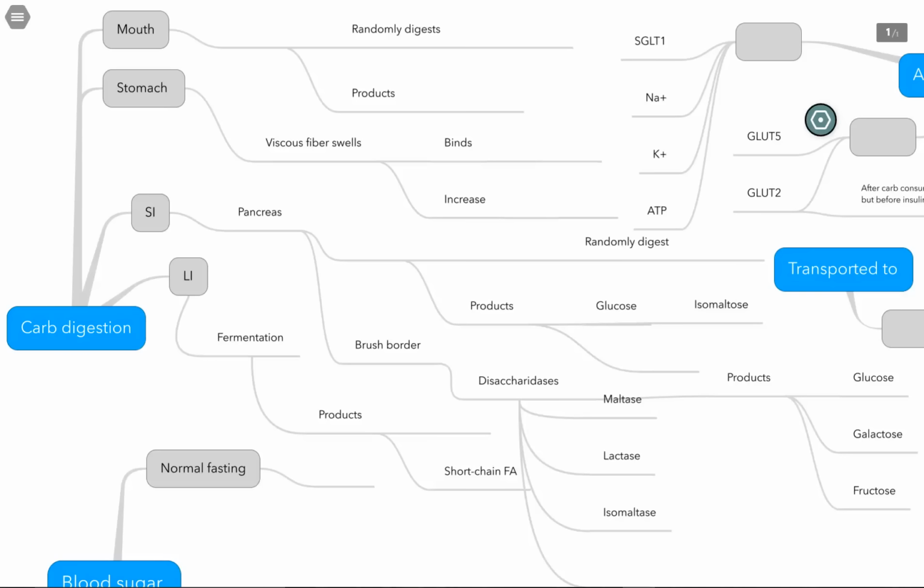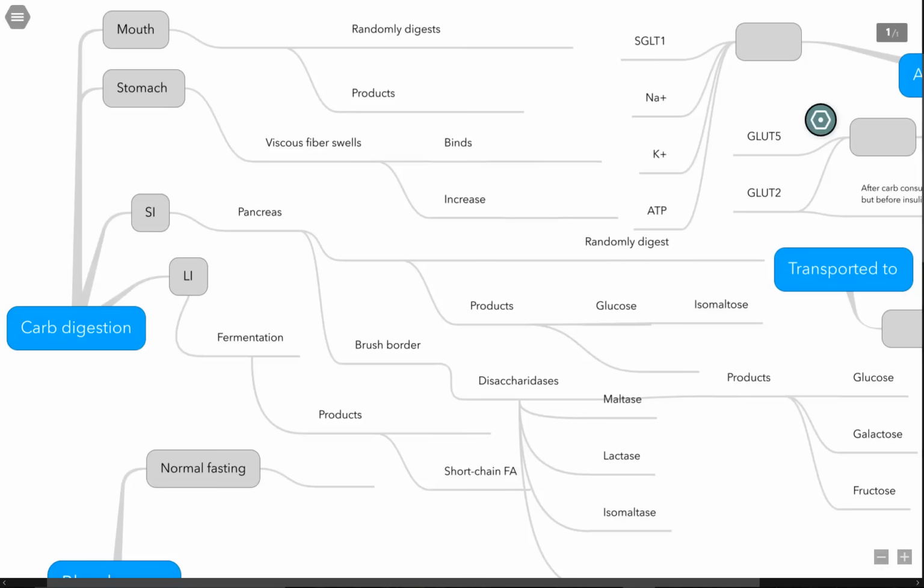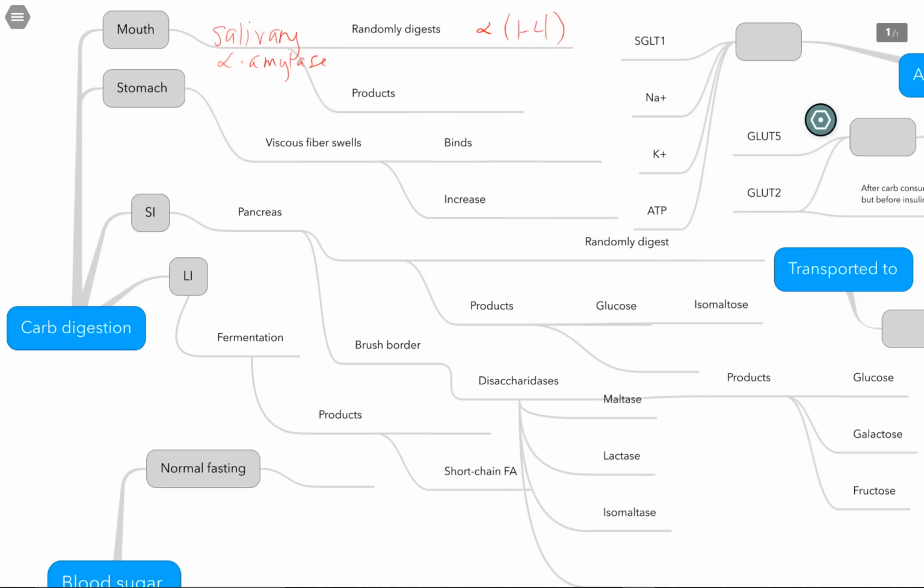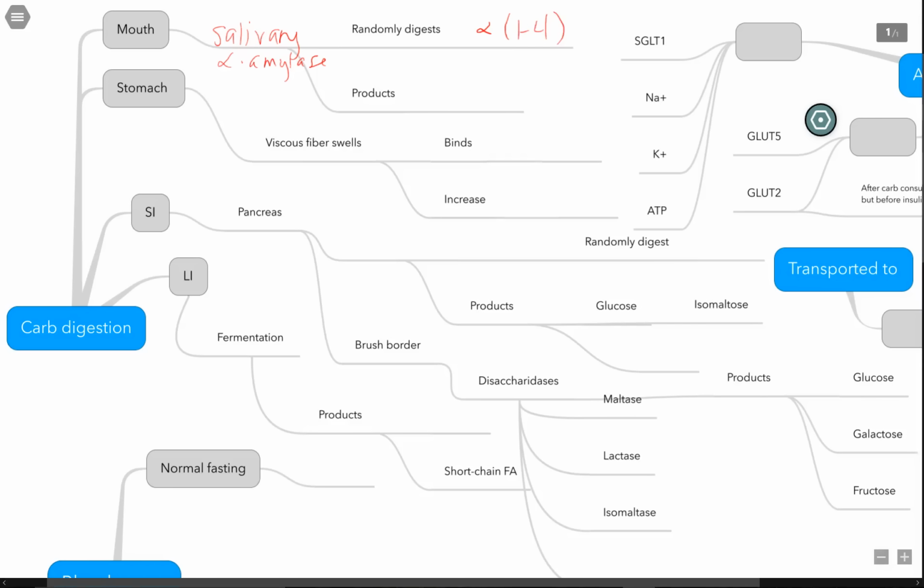Let's look at carbohydrate digestion. Carb digestion begins in the mouth with secretion of salivary alpha amylase. Salivary alpha amylase, like all alpha amylases, will randomly digest only alpha-1,4 bonds. And the products of that little tiny bit of digestion that we have in the mouth are kind of chunks of carbohydrates that are called dextrins.